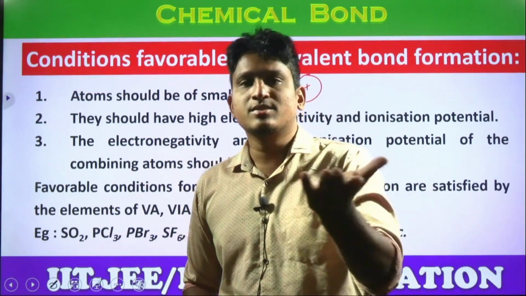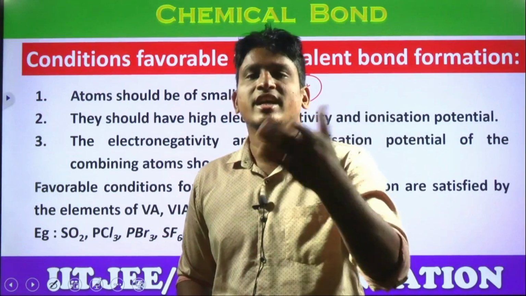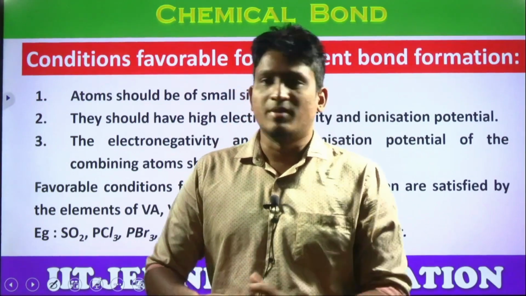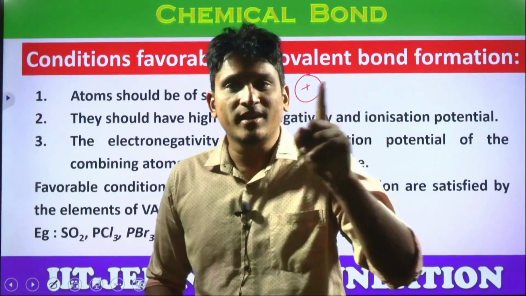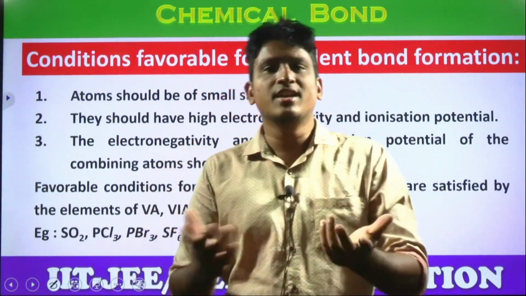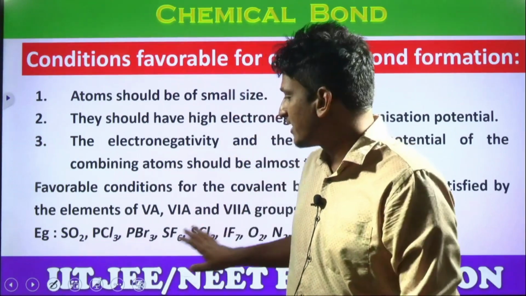If an element's valency is 1, what is the meaning of valency 1? It needs 1 electron, whether by losing, gaining or sharing. Why does it need 1? In order to satisfy the octet configuration. So that electron it will share. Got the clarity? Right. Next.